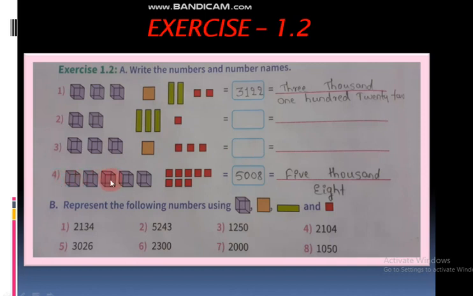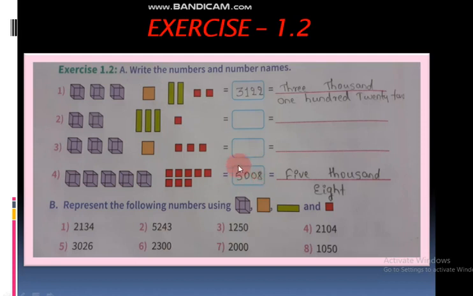See here also how many boxes are there? In hundreds place no box. In tens place also no box. But in ones place how many boxes? 1, 2, 3, 4, 5, 6, 7, 8. So we can write it as 5008. Means in hundreds place no box, so 0. In tens place also no box, so we can write 0 only.